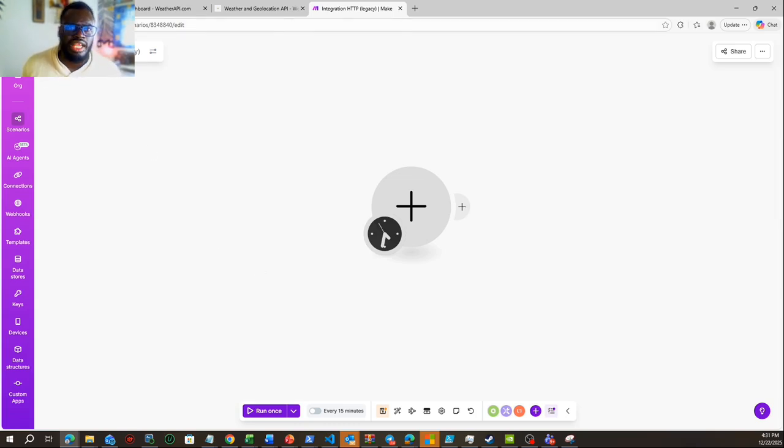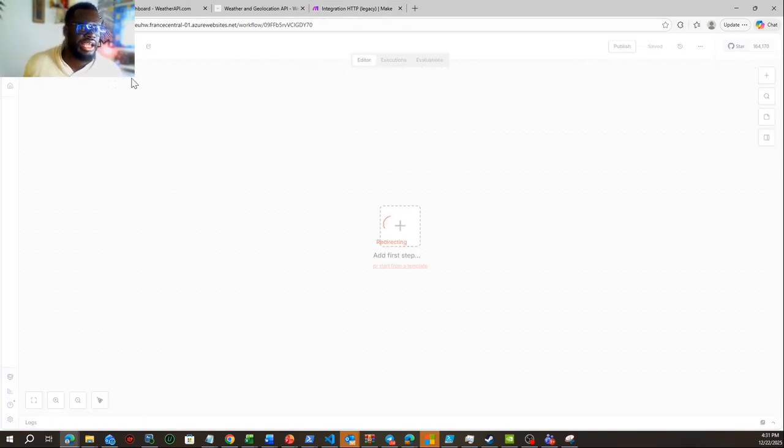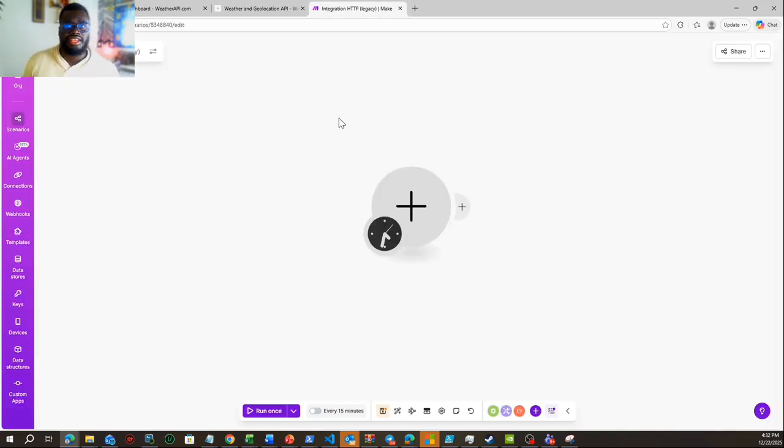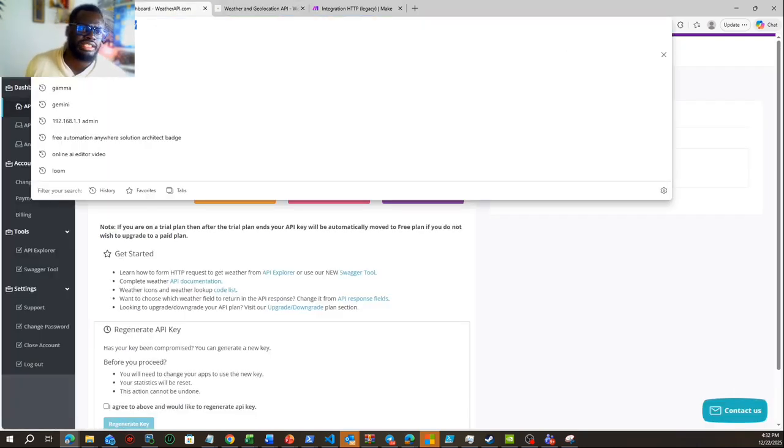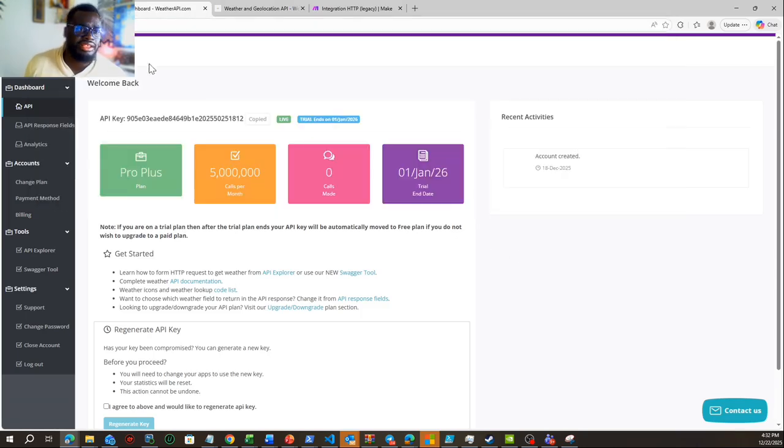So, example here, I have a self-hosted n8n that I've hosted on Microsoft Azure. Well, I think it's always working, still working. And then here I have make.com. But the first thing I will do before that, make sure you go to this weather API site and create your account. Create your account. They will give you this free basic API key you can use to test anything. Well, if you want to use mine, but I don't recommend this. Create your own account, get your own key, guys.